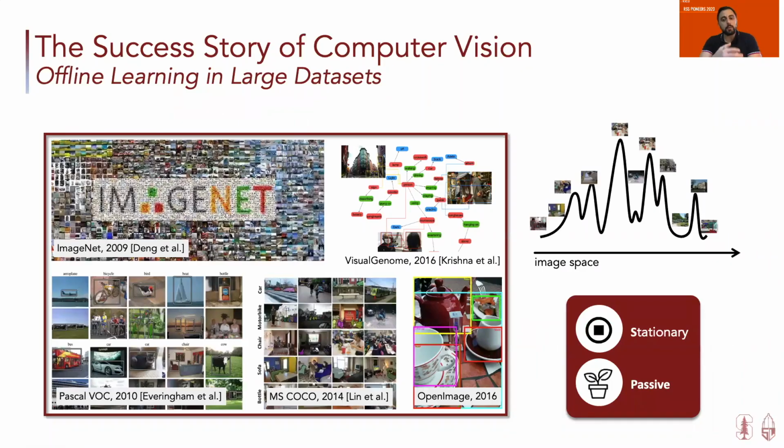The current AI revolution has been strongly based on datasets, especially in computer vision. These large datasets sample the distribution of natural images and map a manifold that can be learned robustly in an offline manner. However, from a robotics perspective, these datasets fall short when it comes to learning to interact because they only contain static images and they are passive. A robot cannot learn how to interact with the environment from them.